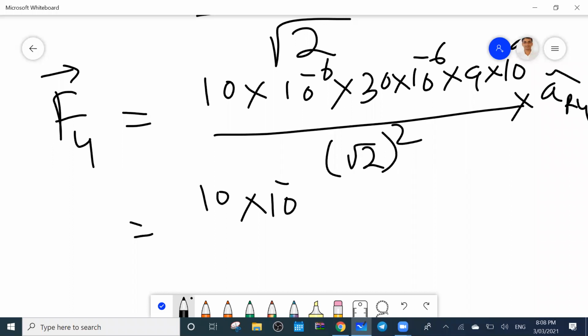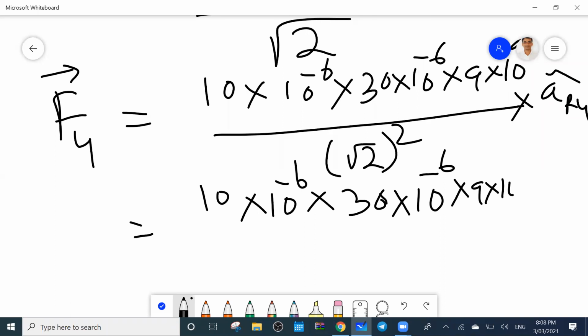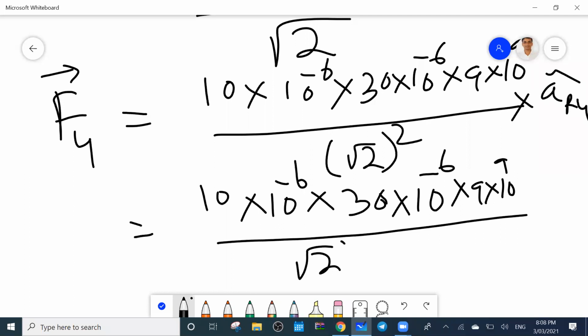Look, this is showing a lengthy calculation, but when we add, it will be very small, because the components will cancel each other. What is the value?